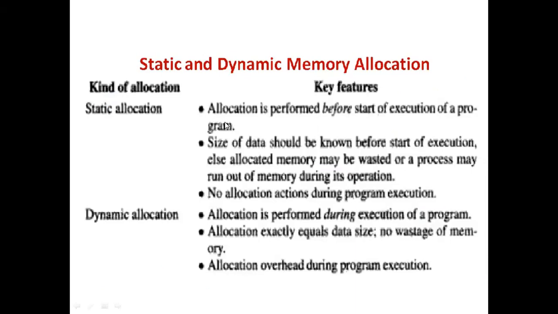This means that before the execution of the program or the process begins, the operating system will allocate the memory space, a small room, for our process. So the allocation of memory is done right before the start of execution. As the memory space is allocated to a process before the start of execution, we have some disadvantages here. The main disadvantage is, suppose the size of the program is not known initially, then it may lead to the wastage of memory space.